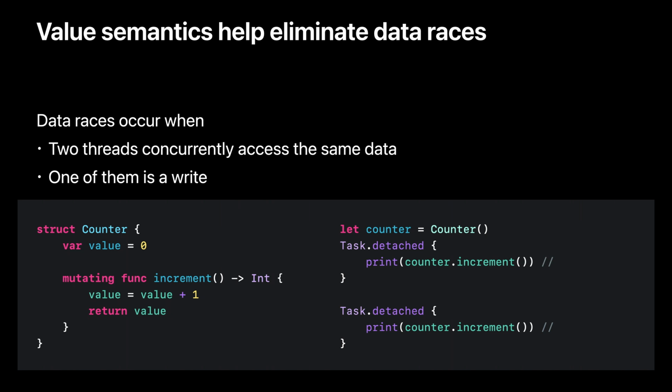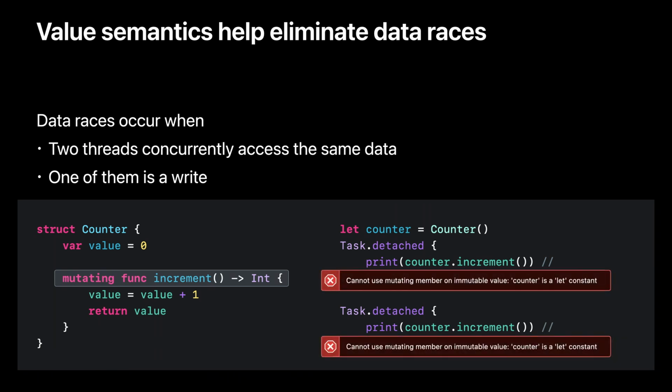Now that we have established that value semantics solve all of our data races, let's go ahead and make our counter a value type by turning it into a struct. We also have to mark the increment function as mutating, so it can modify the value property. When we are now trying to modify the counter, we will get a compiler error, because the counter is a let, which prevents us from mutating it.